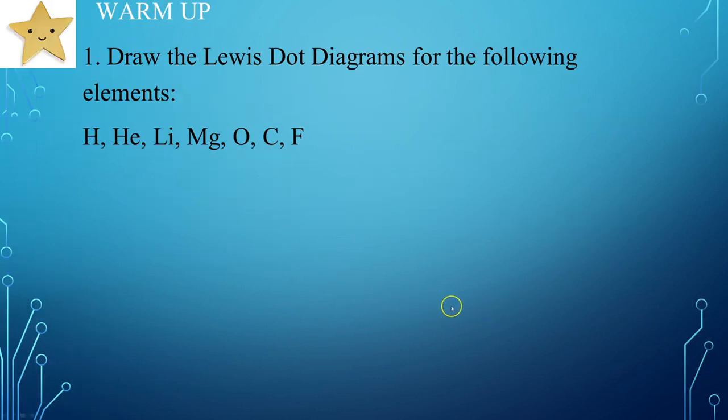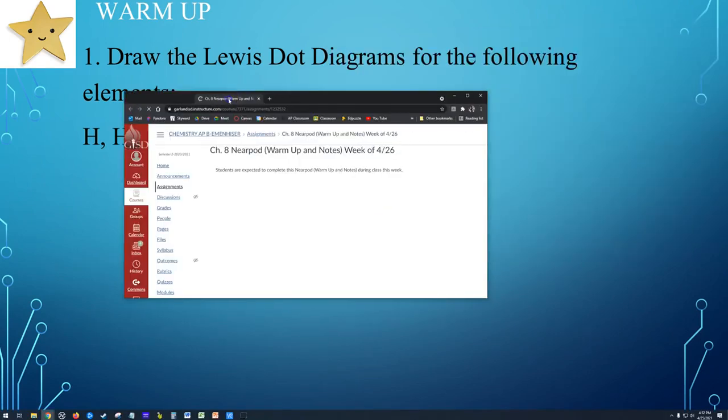All right, so let's draw the Lewis dot diagrams for the following elements. You are going to complete a Nearpod, so let me show you how this Nearpod is going to work if you have not done one before. I'm sure you have done a Nearpod, but if not, check out how to do a Nearpod. Let me open it. So I'll give you a link in the chat. It's going to look like this.